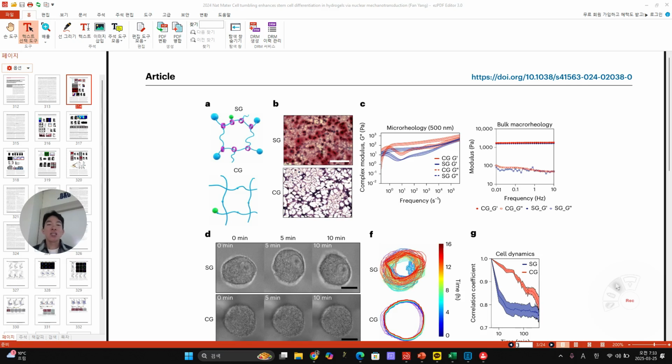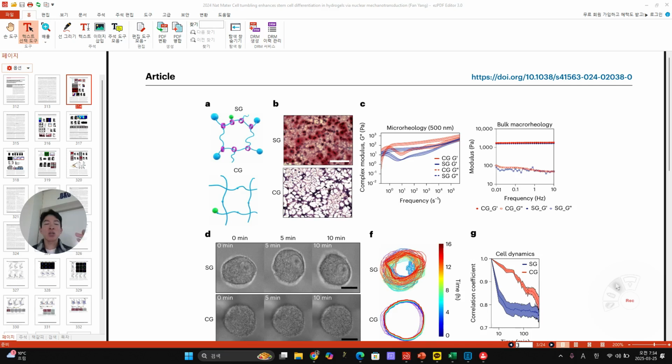So when they differentiate the stem cell, this SG is important. But when you think about another point, when you want to maintain stem cells with their stemness for a longer time, which one can be better? Probably CG, right? CG can maintain the structure and they did differentiate, right?